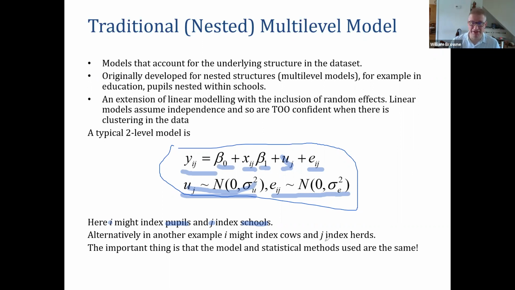I used to work in a vet school, and we definitely had data on things like milk records, somatic cell counts for cows. So in such a scenario, you'd have cows nested within herds. But the important thing here is, irrespective of the application, the model and the methods that we use to fit it are exactly the same.